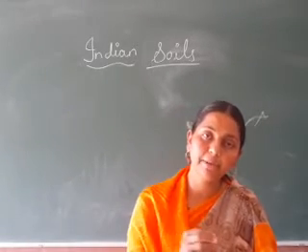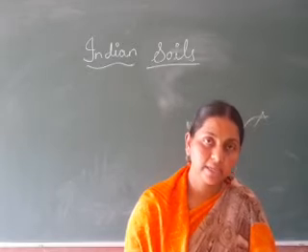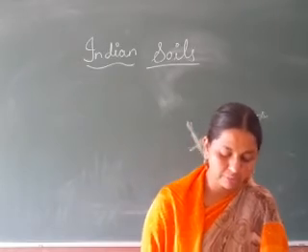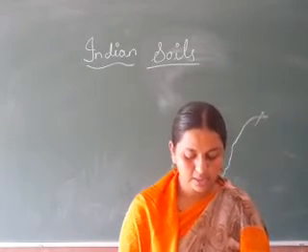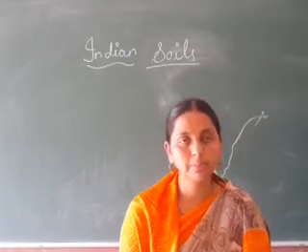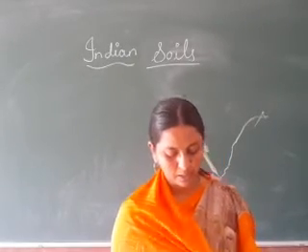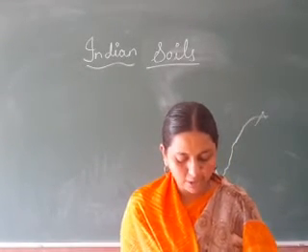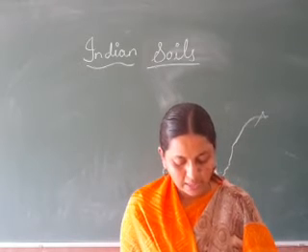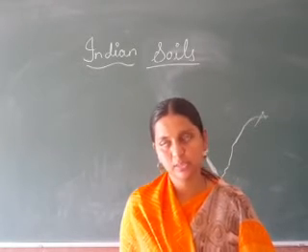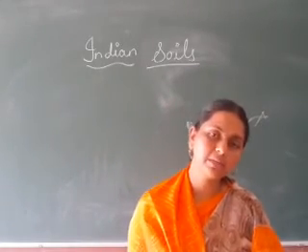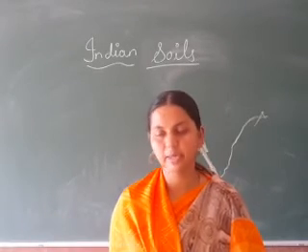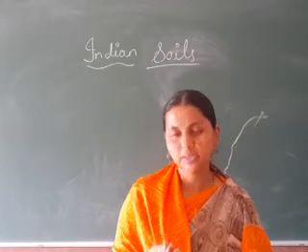Understood? So where the temperature is very high, where there are desert areas, we get this kind of soil, especially in the northwestern part of India, like Rajasthan and southern Haryana, Punjab and the northern part of Gujarat. They are fairly friable and have a high content of soluble salt. They are sandy and low in moisture and humus. Understood? They are fairly friable. Means, now mud, how weak it will be? It will be in fine powder and all. If you touch mud, if you touch soil particles, the fine powder will be there.